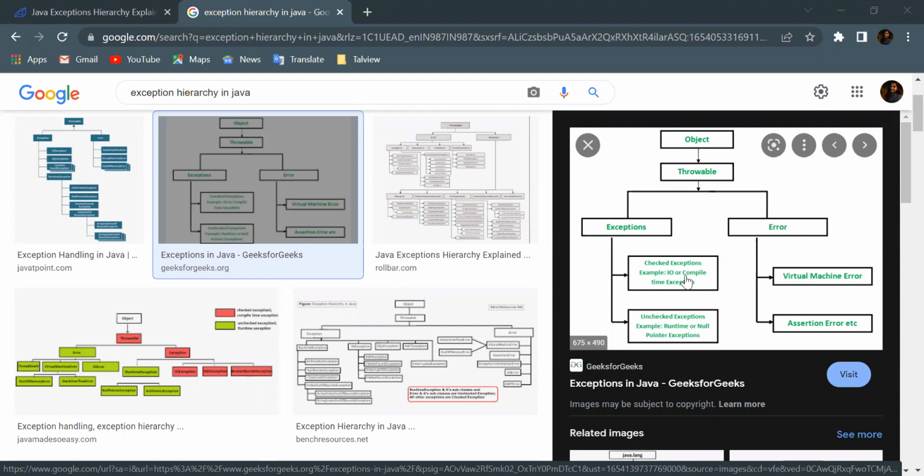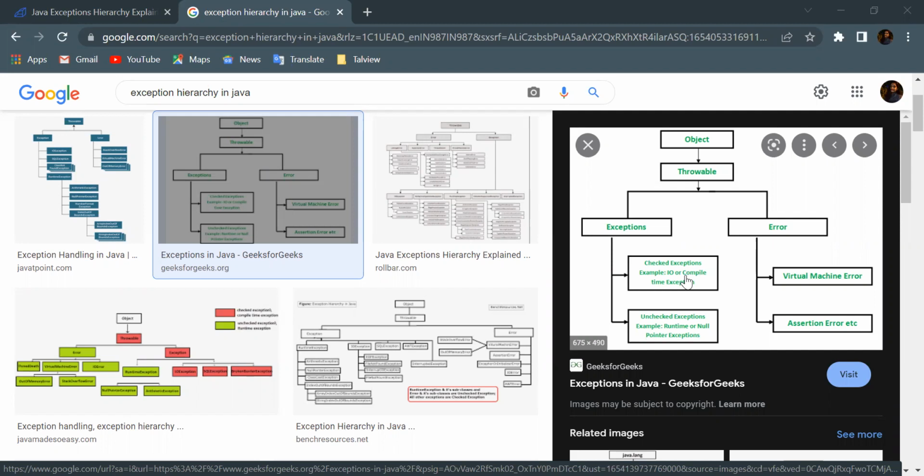Say you are writing a piece of code. It already knows that this code might throw an error or an exception. At that moment, in that particular code, we try to handle that exception. That is called a checked exception.